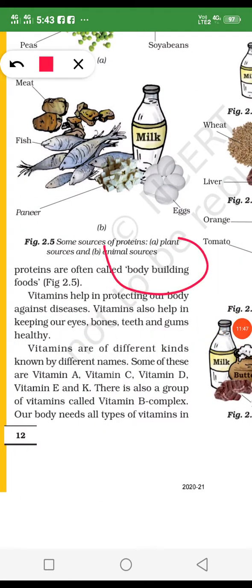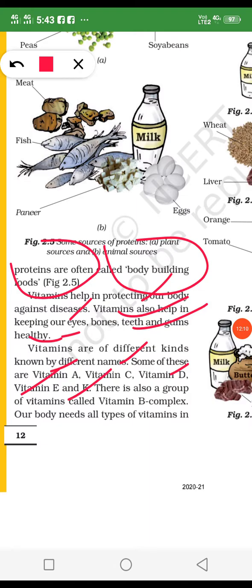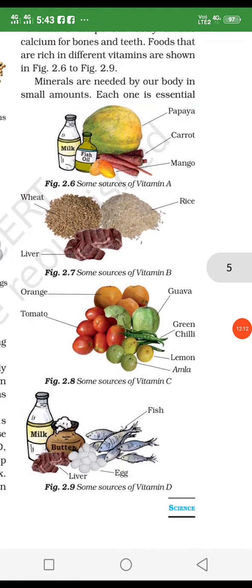Okay, protein is called the bodybuilding food, and vitamins protect our body against diseases. Vitamins also keep our eyes, bones, teeth, and gums healthy. So vitamins are also essential for our body, and there are many types, like vitamin A, vitamin C, vitamin D, E and K. There is an index of the vitamins like this.